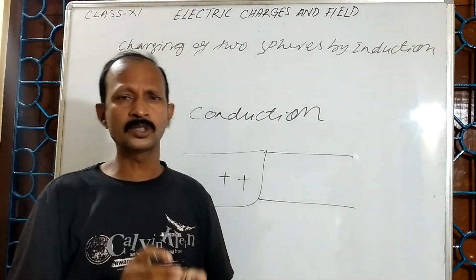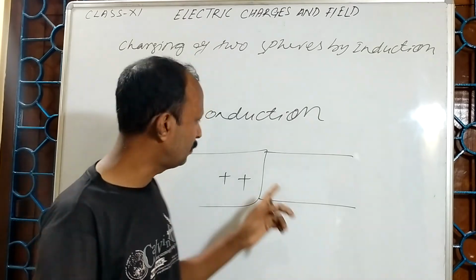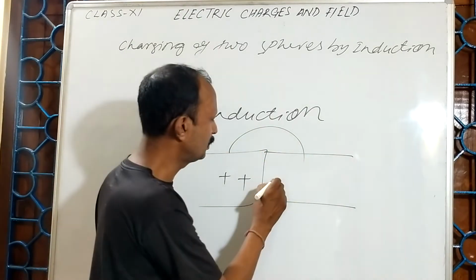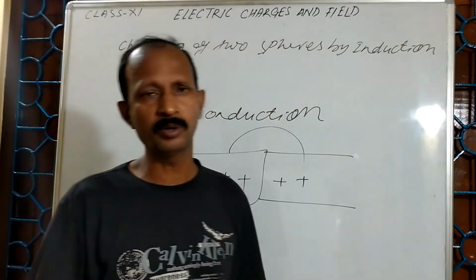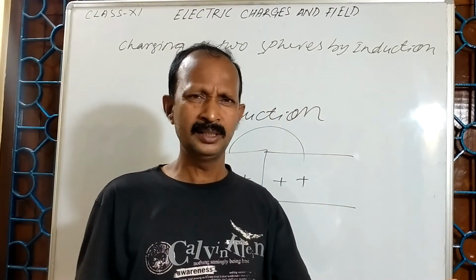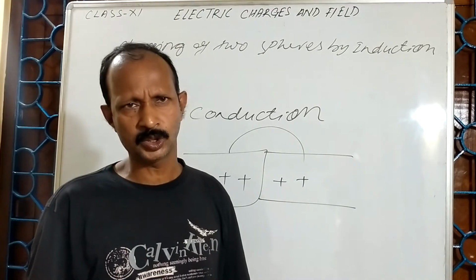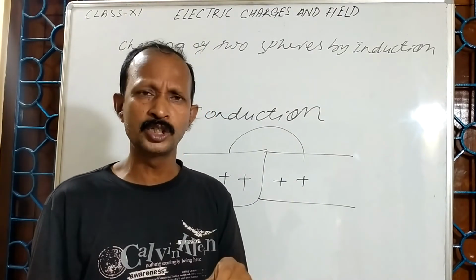If both bodies come in contact, there will be a transfer of charge from one body to another. After some time, both bodies will get positive charge, no doubt at all. But how much the amount of charge is depends upon the size, shape, and other factors. But both will achieve similar charges, meaning positive charge.